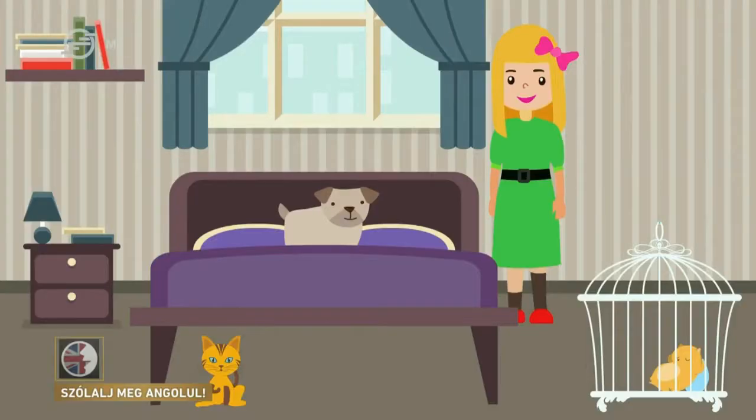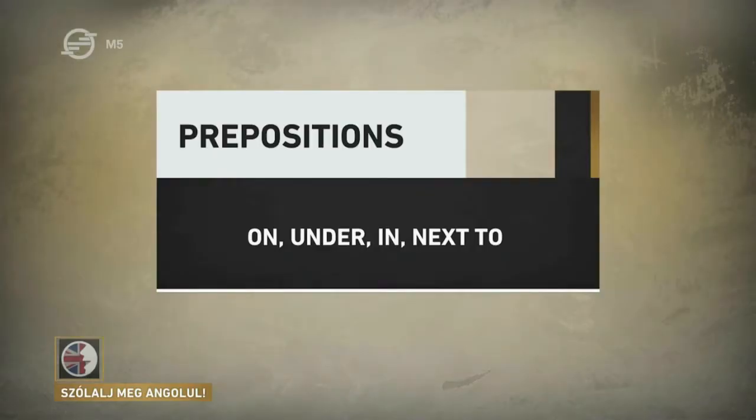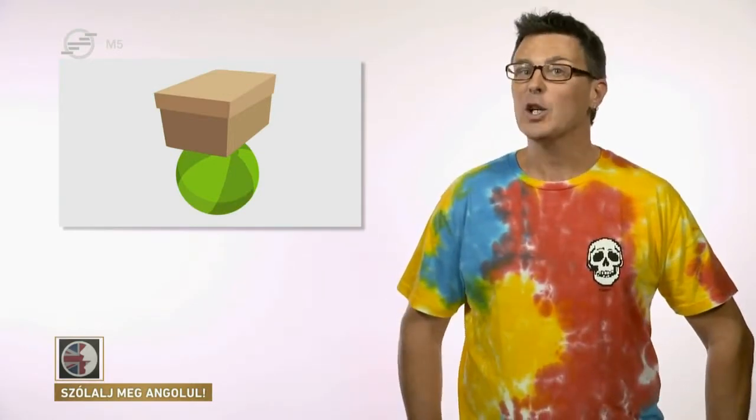Good. Now, in week 7, we saw Doreen Benchfield's room, and we learned 4 new prepositions: on, under, in, and next to. Do you remember? Here's a quick reminder. So, we know that the green ball is in the box, that the green ball is on the box, that the green ball is under the box, and that the green ball is next to the box.